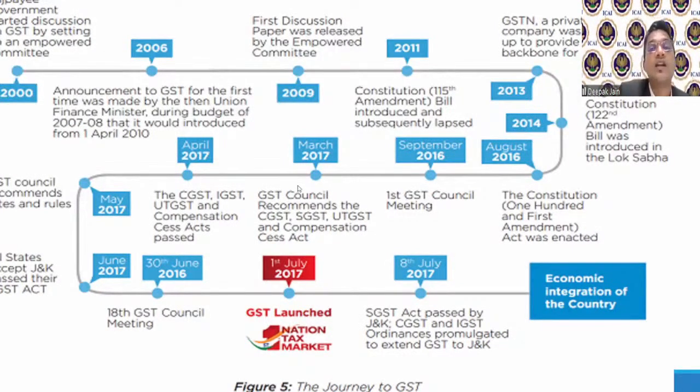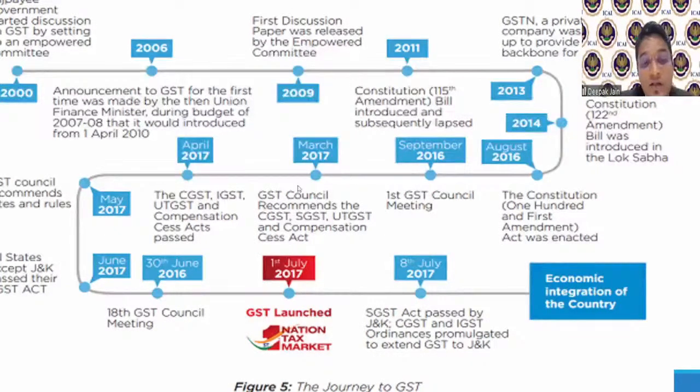GST Act. Like in Karnataka, it is called the Karnataka Goods and Services Tax Act. In Kerala, it is called the Kerala Goods and Services Tax Act. So each state has to approve it in its legislative assembly. By June 2017, all states except Jammu and Kashmir passed their respective SGST Act. They said, okay, my state is ready, my SGST Act is ready. The CGST Act was already ready, and now the SGST Act also is ready. So CGST and SGST both will work together. Jammu and Kashmir also came in later on.